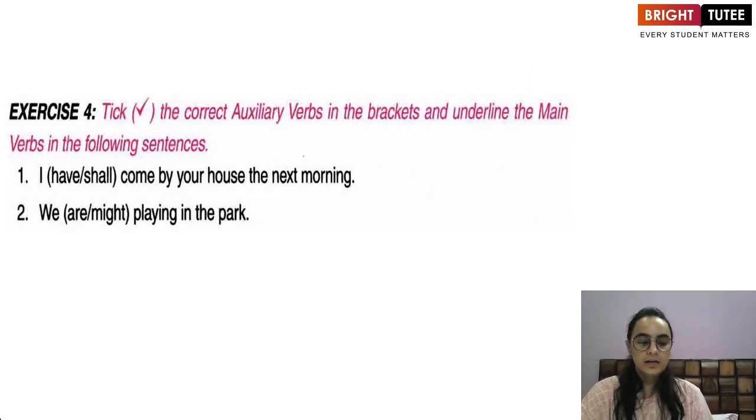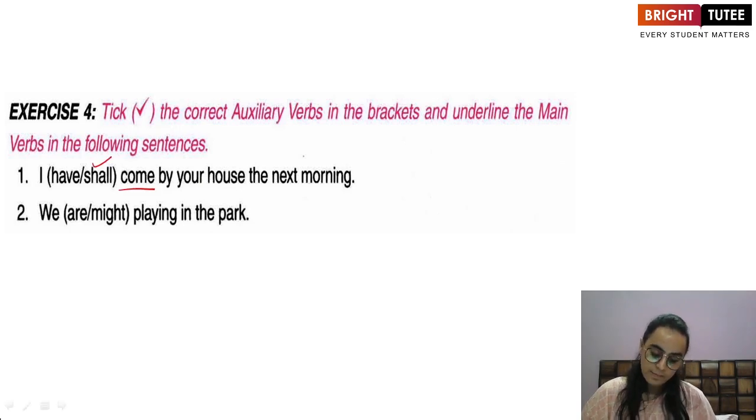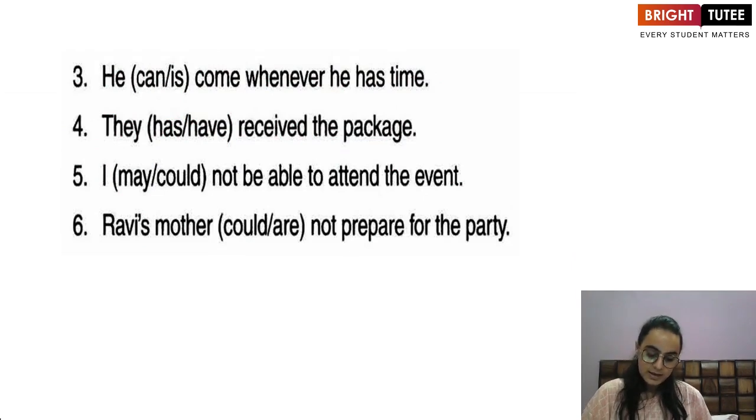Okay. The next question, tick the correct auxiliary verbs in the brackets and underline the main verbs. So, I shall come by your house the next morning. We are playing in the park. He can come whenever he has time. They have received the package.